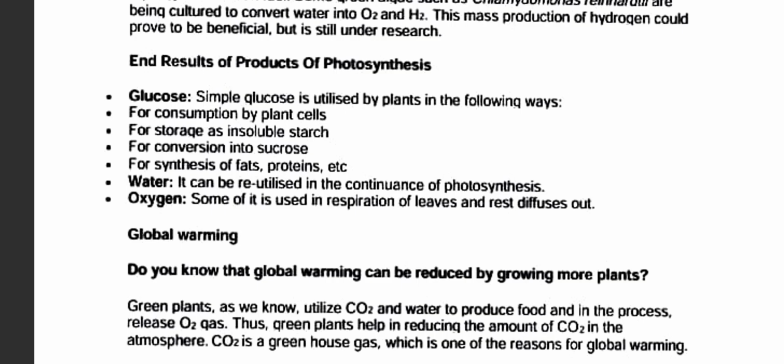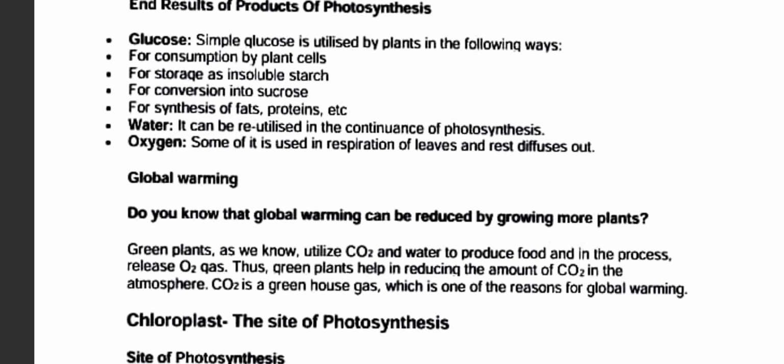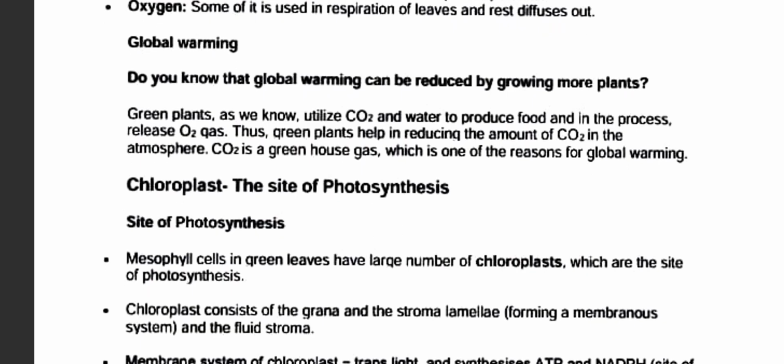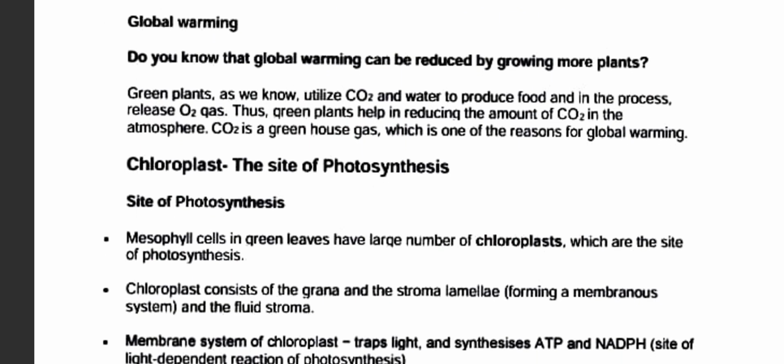Oxygen: some of it is used by respiration of the leaves and the rest is diffused out. Now, global warming. Do you know that global warming can be reduced by growing more trees? As I said before, green plants utilize CO2 and water to produce food, and in the process release O2 gas. Thus, green plants help in reducing the amount of CO2 in the atmosphere. CO2 is a greenhouse gas, which is one of the reasons for global warming. So, chloroplast, the site of photosynthesis.